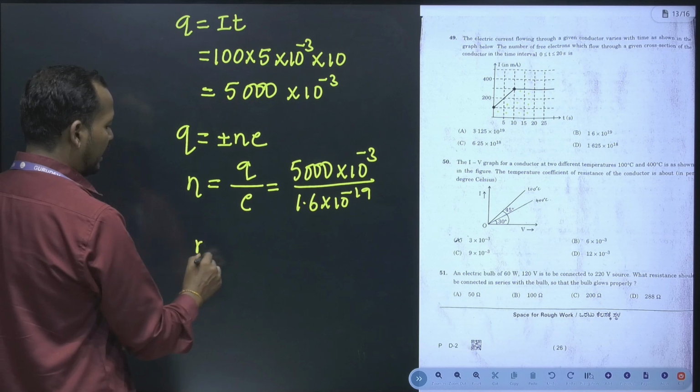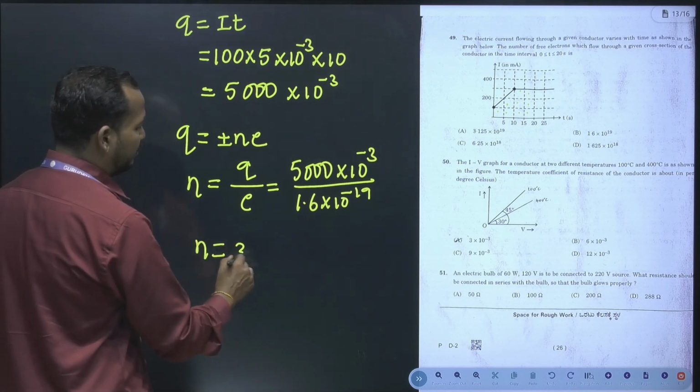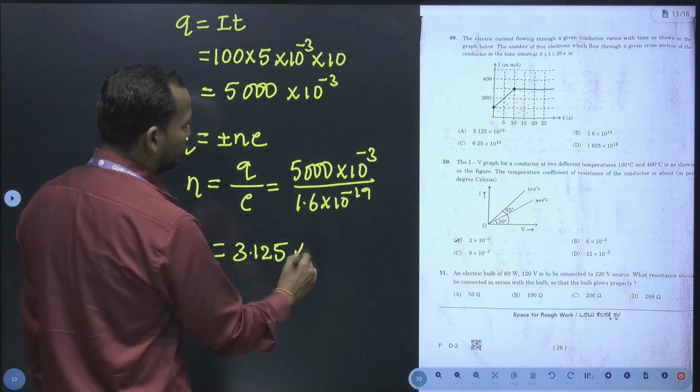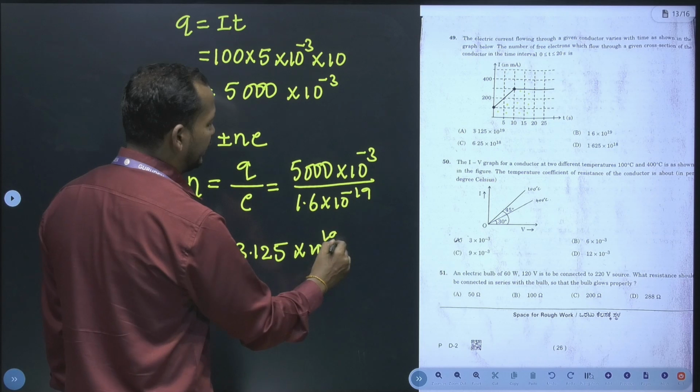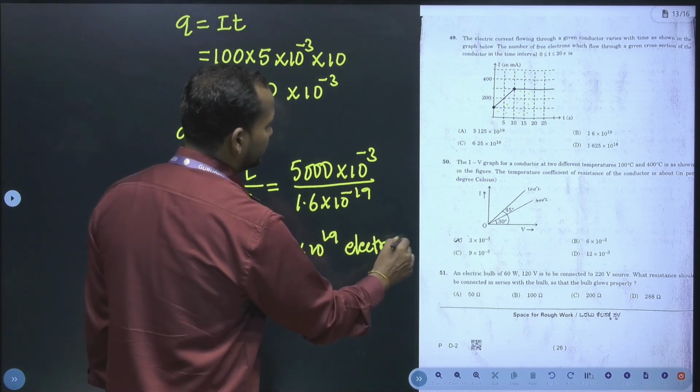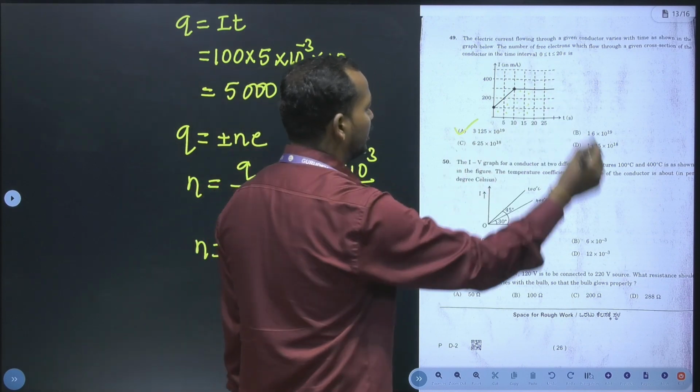If you calculate, you are going to get 3.125 into 10 to the power of 19 electrons. Therefore, the answer is 3.125.